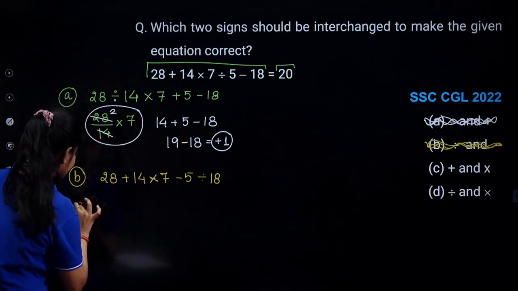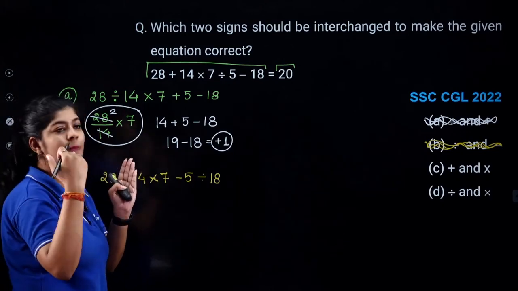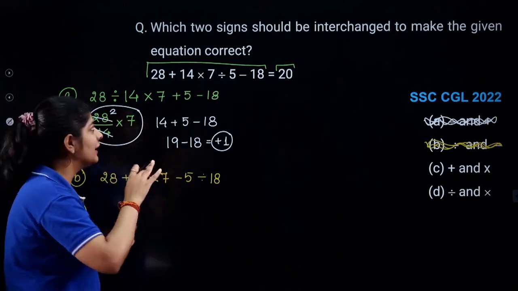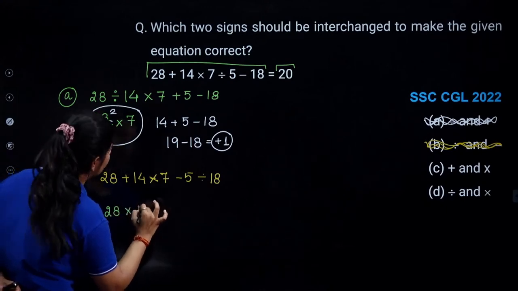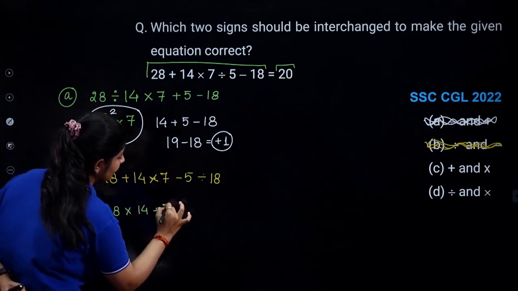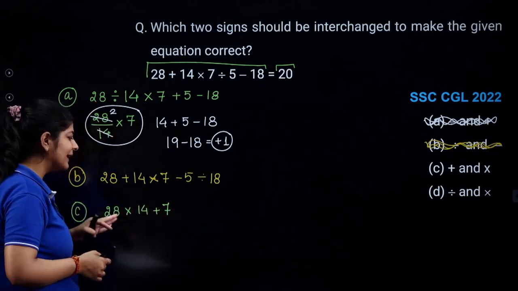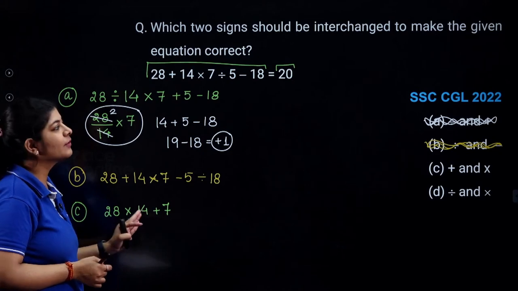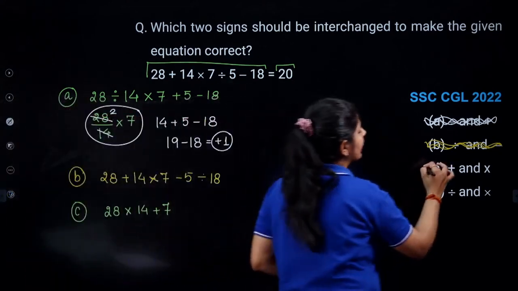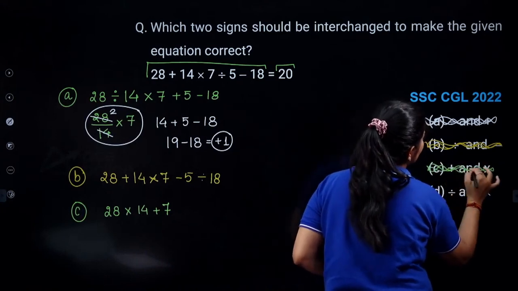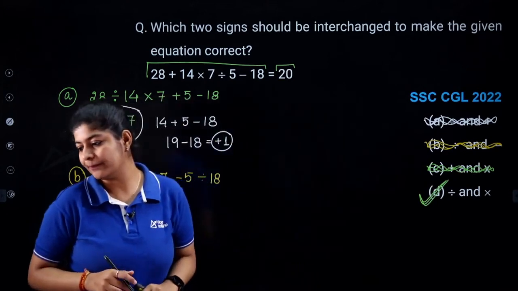Option number C is saying that we need to change our addition to multiplication and multiplication to addition. Okay, so 28 into 14 plus 7. As I am writing this, I am totally getting it. In any case, I am not able to get my RHS equals to 20. So I am not going to write it further and just simply eliminate this option as well. And we will get our answer as option number D.